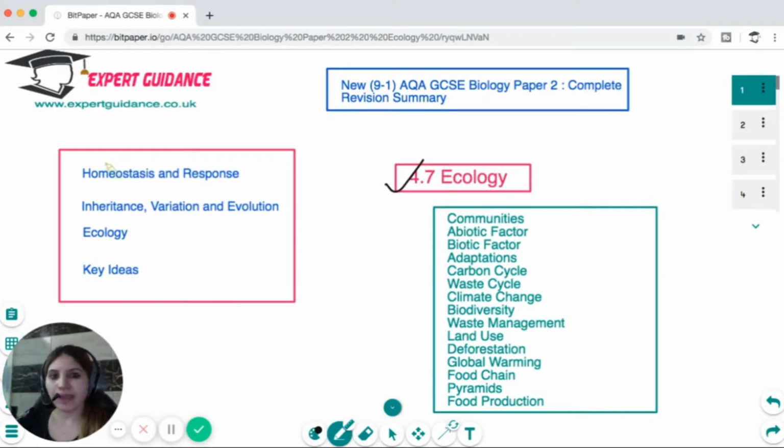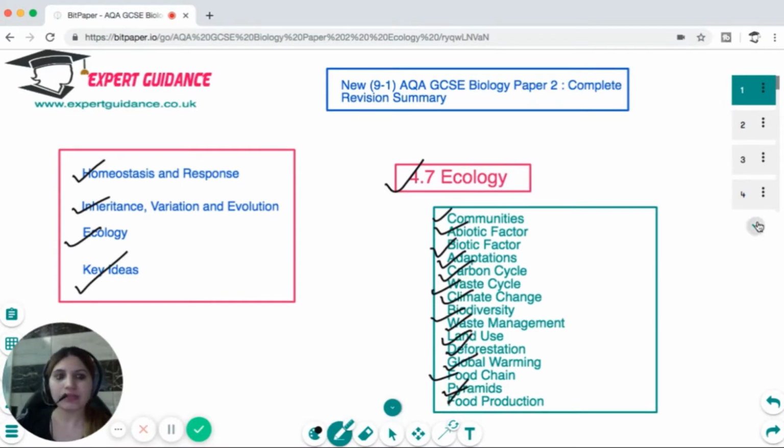To remind you, for your paper 2, you need to cover homeostasis and response, inheritance, variation and evolution, ecology and key ideas. And this video is focusing on the topic of ecology. Now, in this video, we'll be looking over what are communities, abiotic factors, biotic factors, adaptations, carbon cycle, the decay cycle, the climate change, biodiversity, how we do the waste management, the land use, deforestation, global warming, food chain pyramids, and food production. So let's begin.